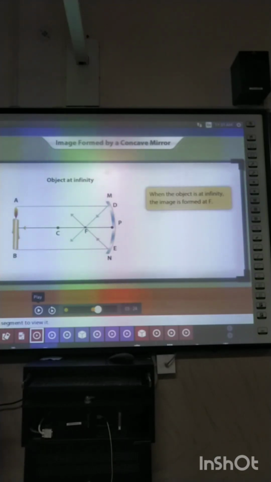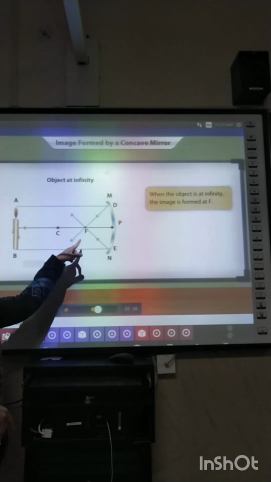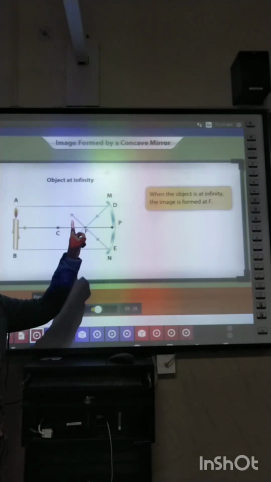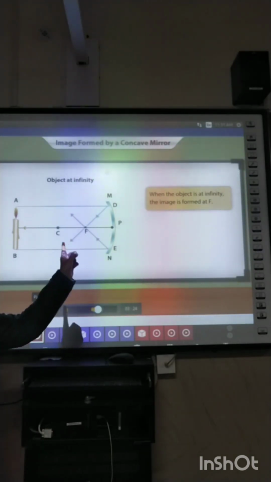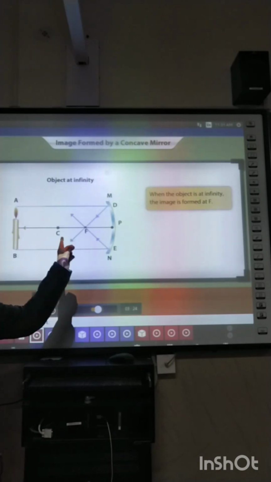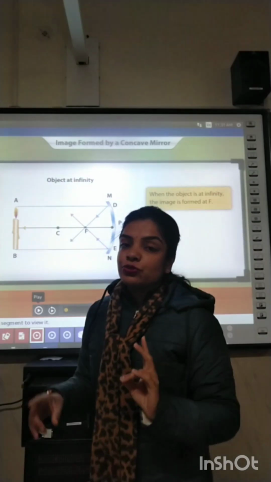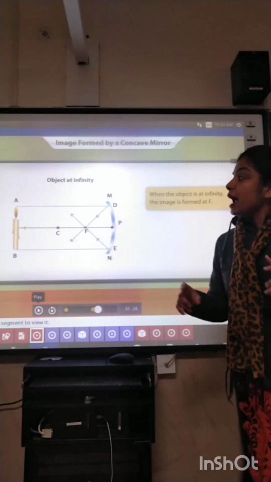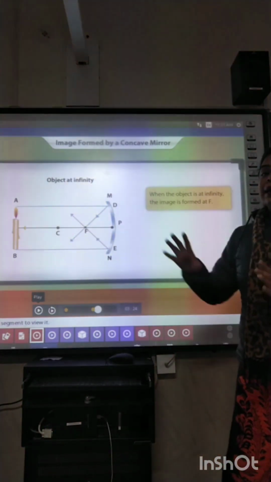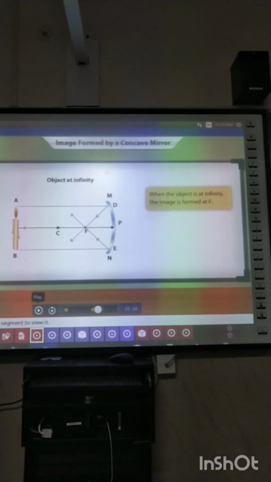Meeting means it leads to the formation of an image. So where is the image formed? The image is formed at focus, that is, at point F. In this question, the object was placed at a larger distance from the mirror.